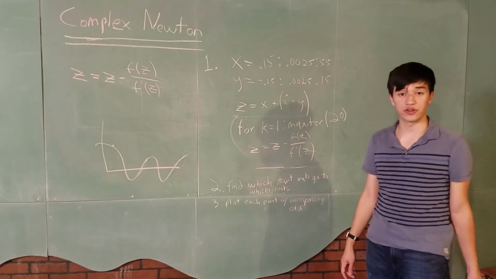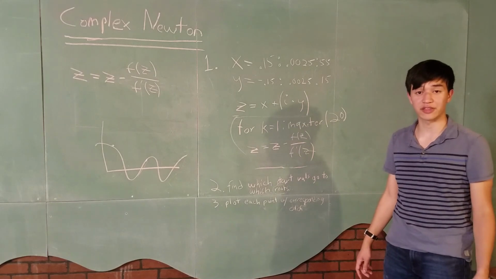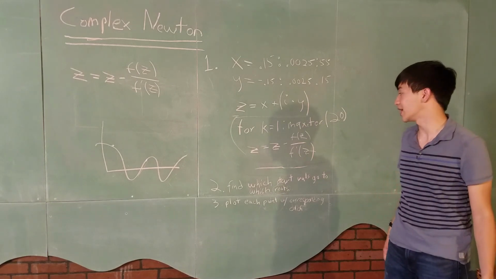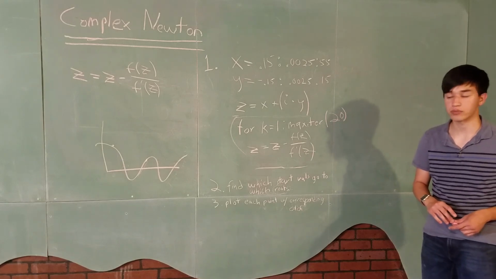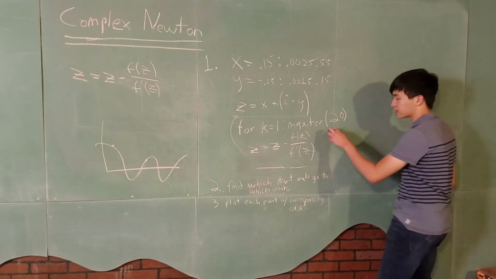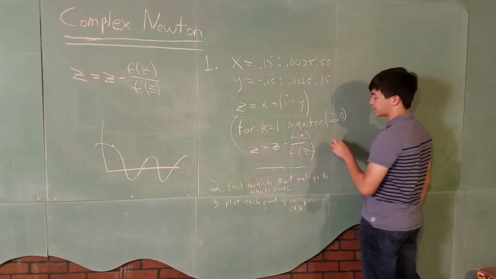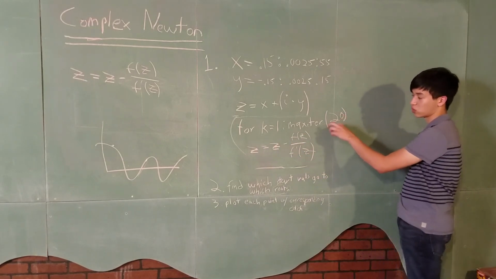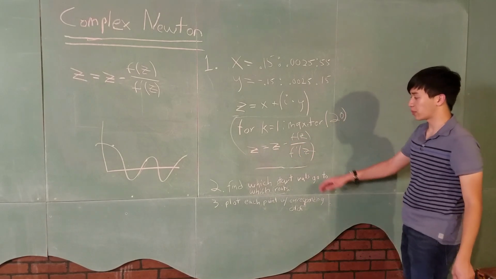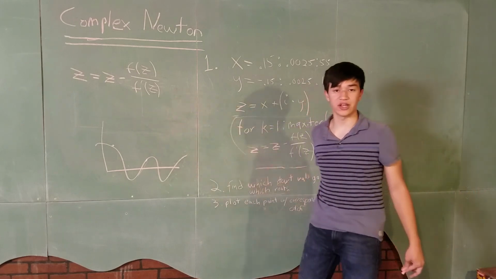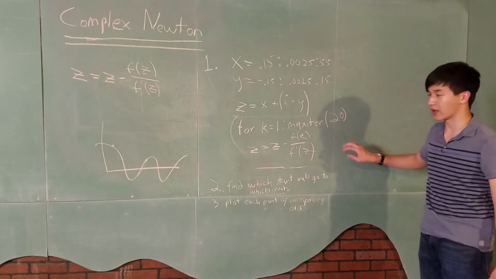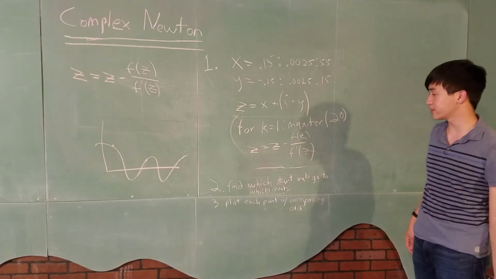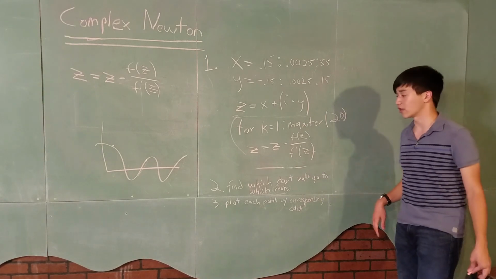And then the next thing we want to do is we want to perform the Newton's method with all these given starting points, right? And that's where this magical for loop comes in. And so the very first line of this for loop is 1 through max iter, and in the project I believe we're using 20 for max iter. That's just repeating this step 20 times, so it's going to get us decently close to the root. So it might not get us all the way there, right, because we're only doing 20 iterations, but it'll get us close to one of the roots.